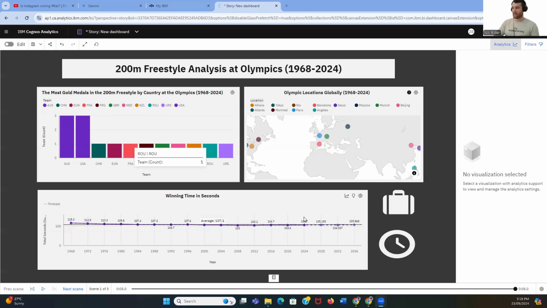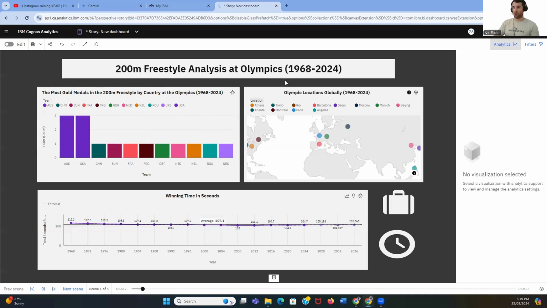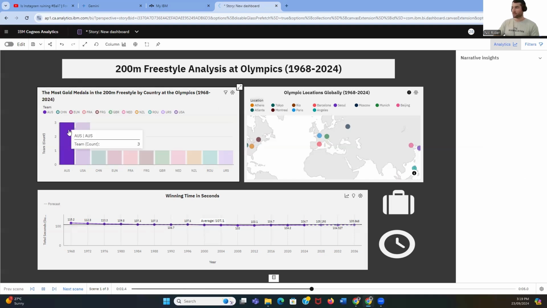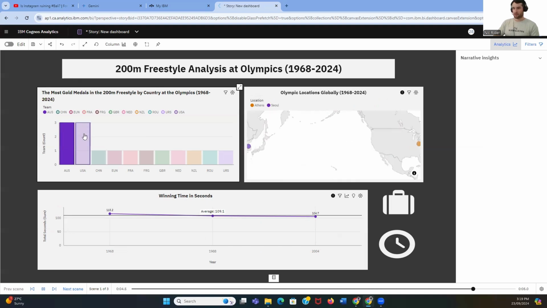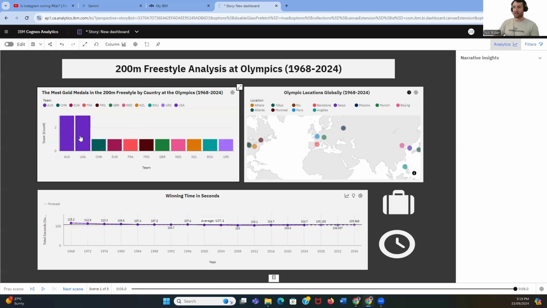So what we can see straight up is we've got most gold medals in the 200 freestyle by country at the Olympics. We can see that Australia and the USA have won the most throughout this period. Australia is on a count of three, the USA is on a count of three, and then we have another nine countries, to be exact, that have all won one each in this period.